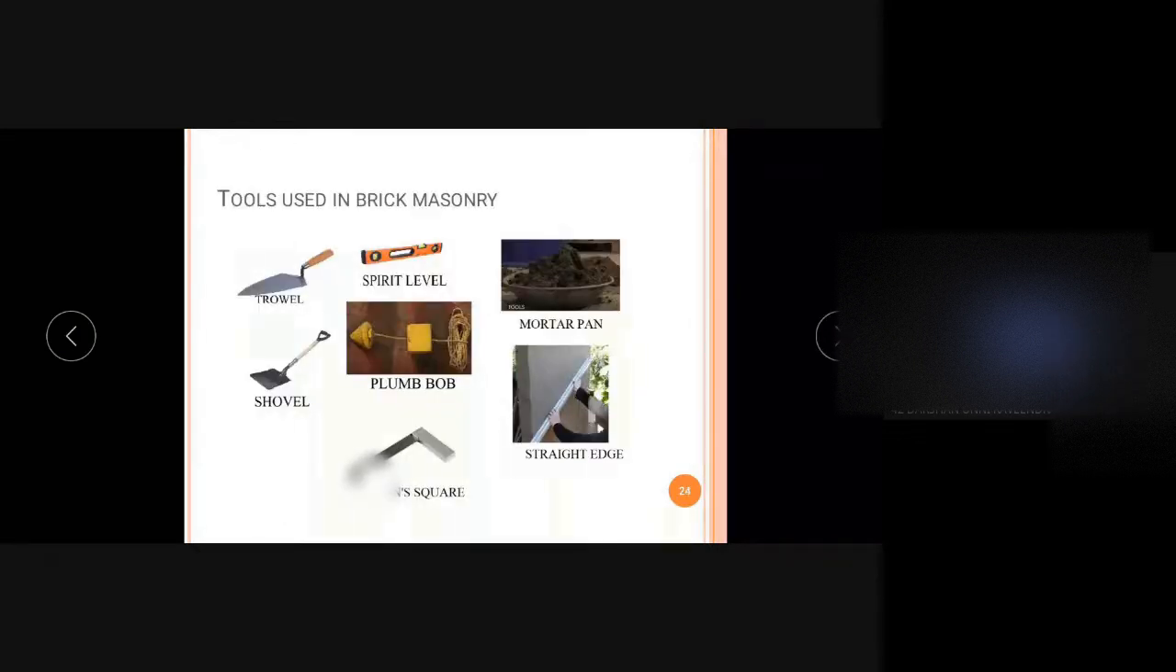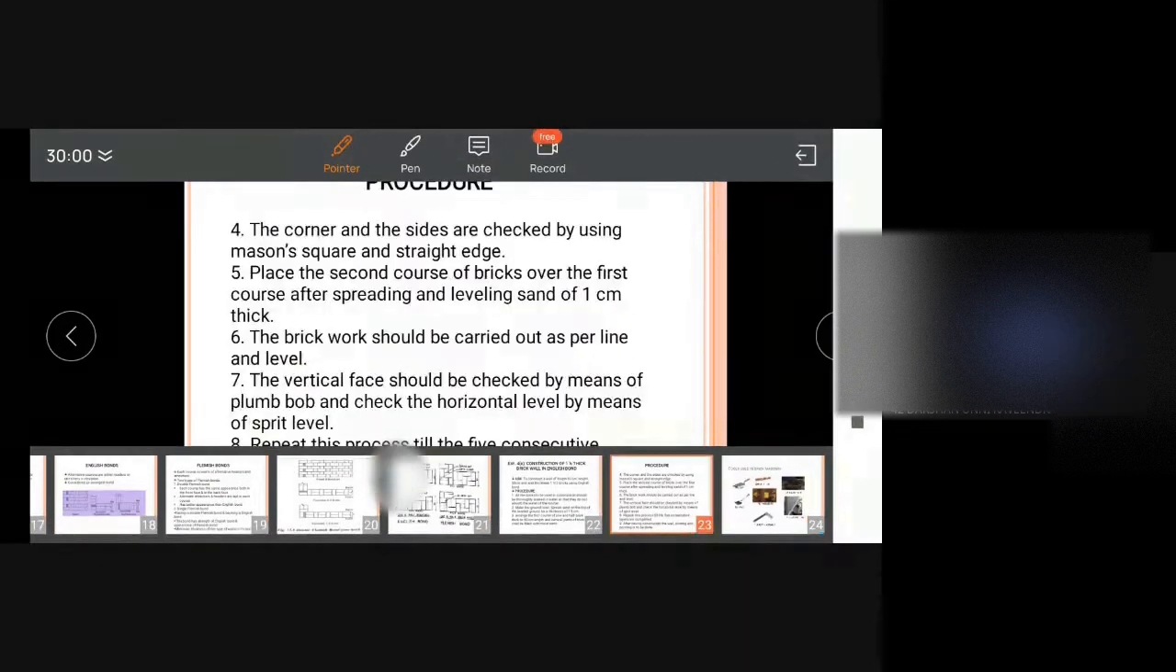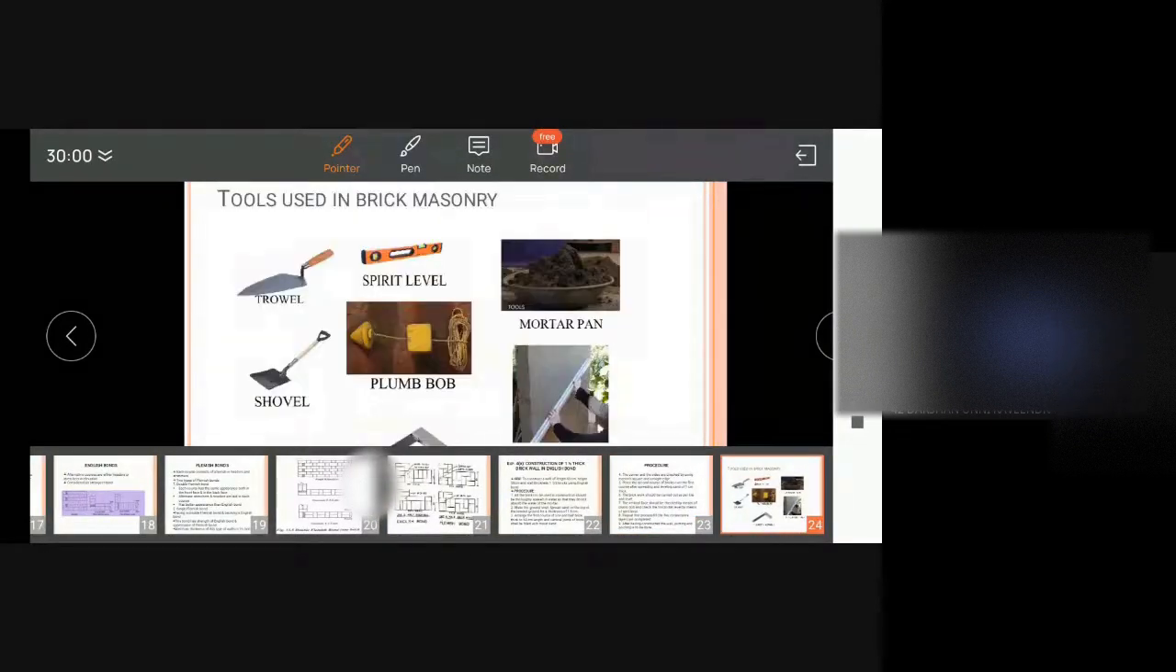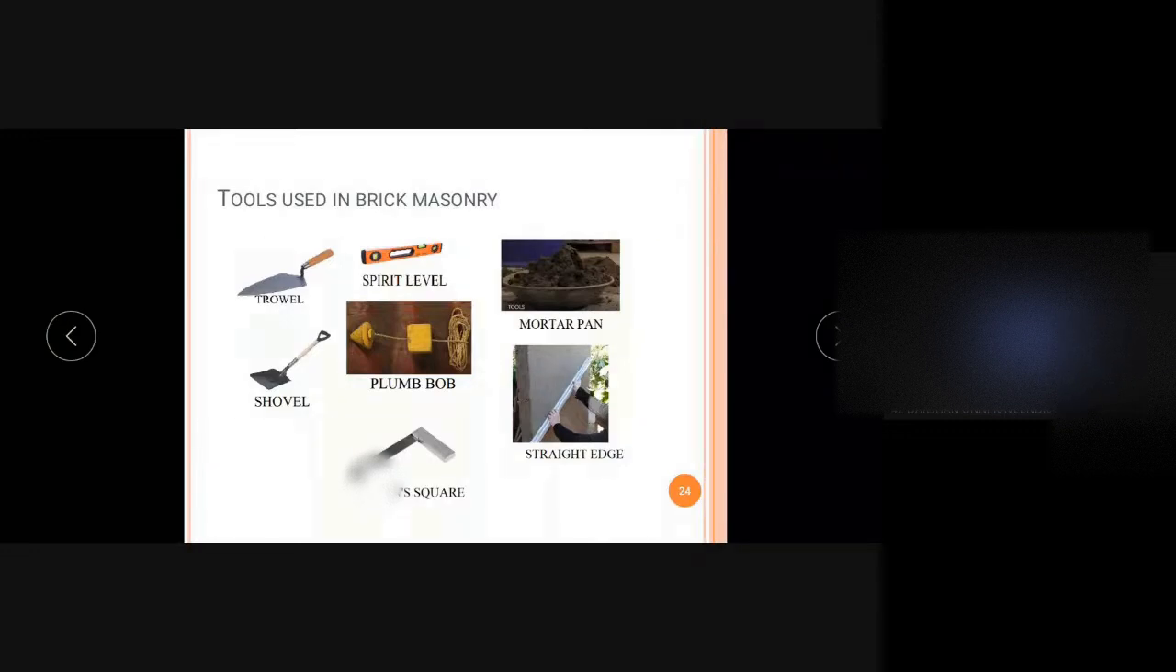Here, these are the tools which are used in brick masonry: trowel, spirit level in order to check the level, and shovel for mixing. We have the mortar pan in order to take the mortar. The straight edge is used to level the surface after putting mortar. The mason square is used to check the perpendicularity of the corner, since we are constructing a corner. And a plumb bob is used for checking the verticality, whether the wall is vertical or not.